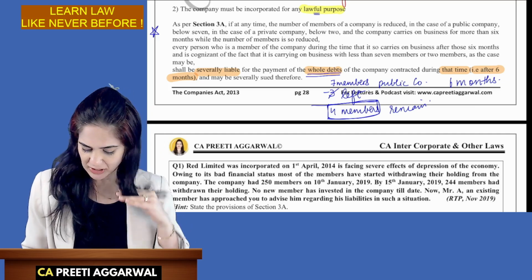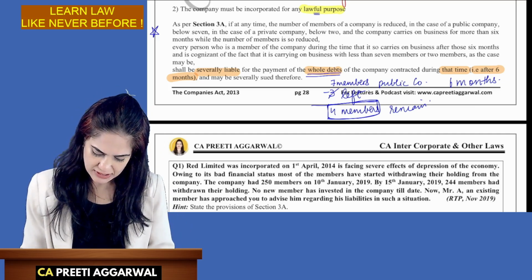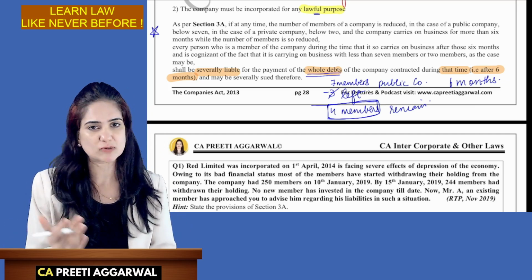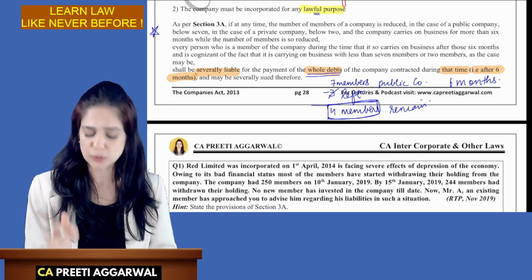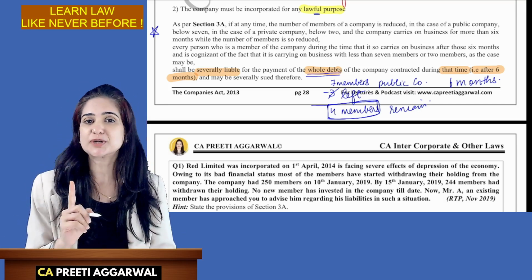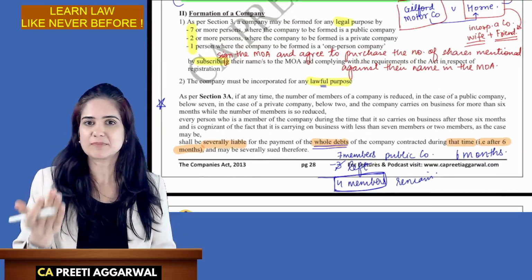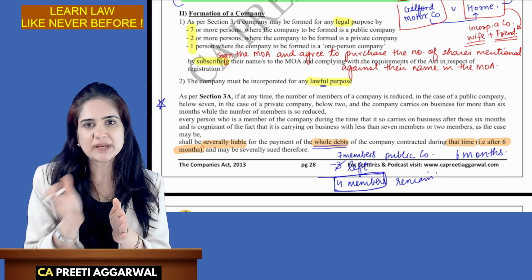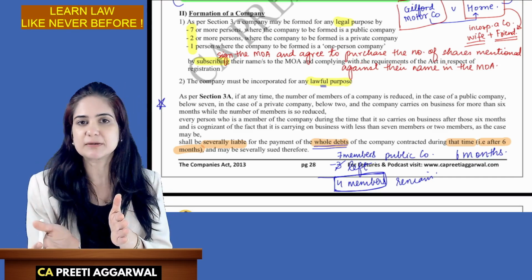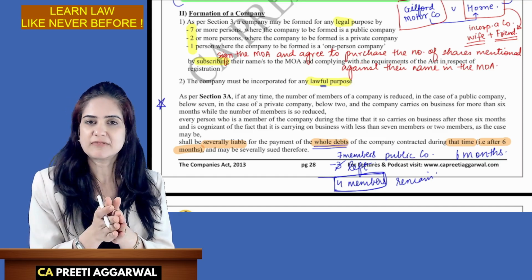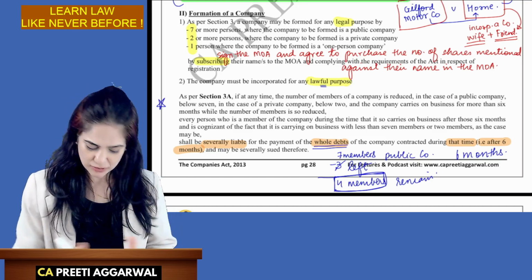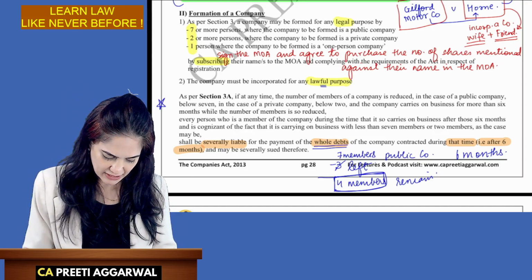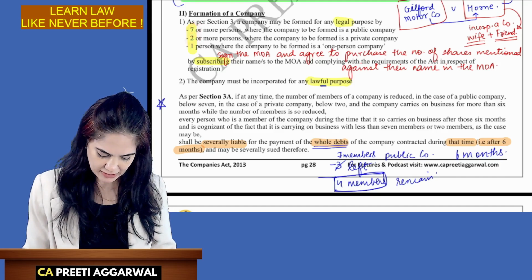If at any time the number is reduced, in case of a public company below 7, in case of a private company below 2, they have not mentioned OPC, because in OPC the number will never reduce below 1. If the member dies, the nominee will become the member and nominate some other person. So that number will never go below 1. Here the provisions relate to public company and private company.